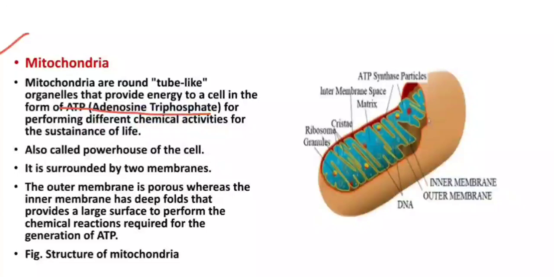This organelle has two membranes, an outer membrane and an inner membrane. The outer membrane is porous and continuous, whereas the inner membrane is selectively permeable and has deep folds in it, and this provides a large surface area to perform the chemical reactions required for the generation of ATP. Here the diagram of the mitochondria structure is depicted.